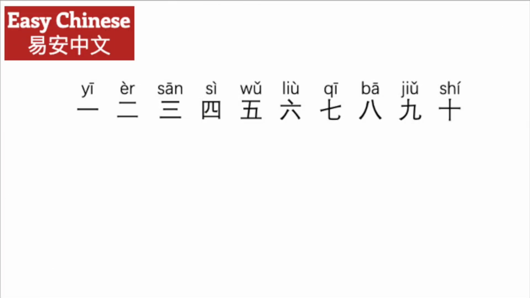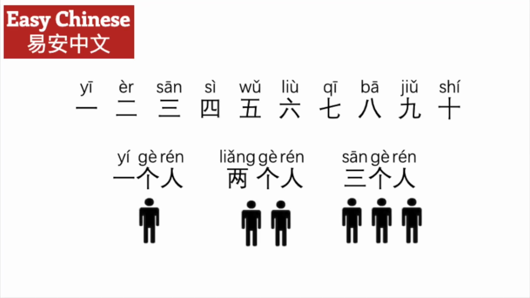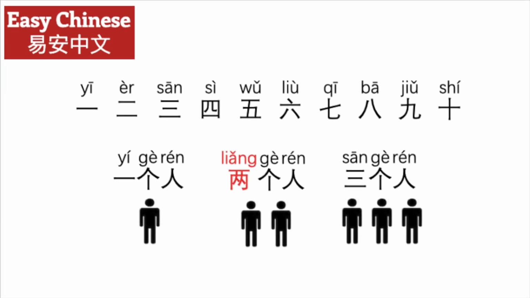While the numbers 一二三四 mean 1, 2, 3, 4, if I'm counting something, I have to add a measure word or a counting word between the number and the thing I'm counting. So if I'm counting one person, I'd say 一个人, or two, 两个人, three, 三个人. You'll notice that we don't say 二个人, we say 两个人. It's just an exception in the Chinese language.